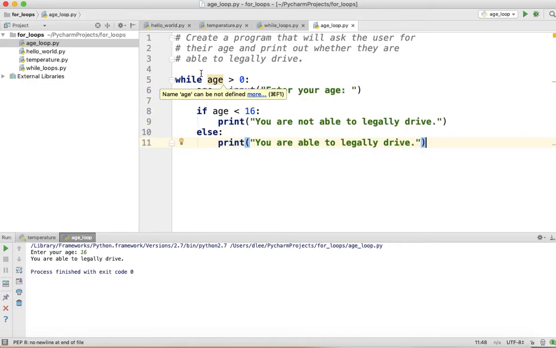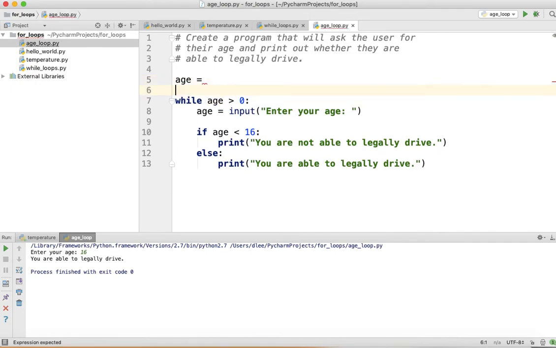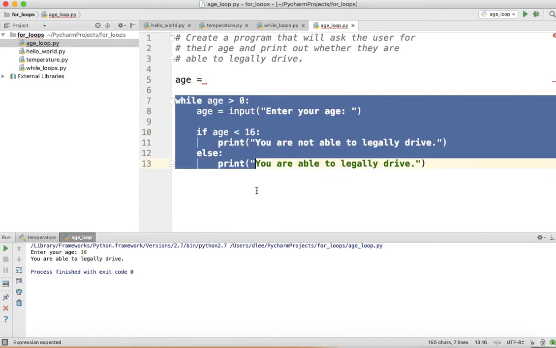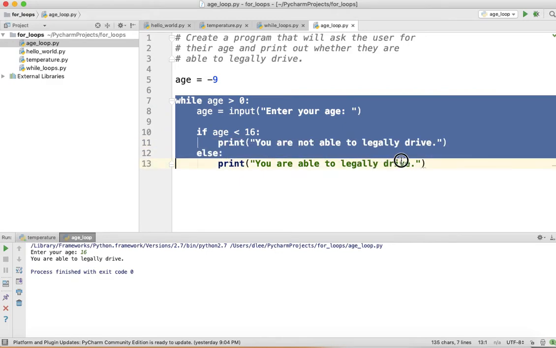Now, in order for us to set this up, we do actually need to create our age variable before the while loop. So we say age is equal to some number. And what number do we want to set age equal to before we start our loop? Well, we want to set it equal to a number where this is going to be a true statement. And why do we want that to happen? Because if we put age is equal to -9 here, then it would come to the while loop and say -9 is greater than 0. That's false. So it's not going to do this.